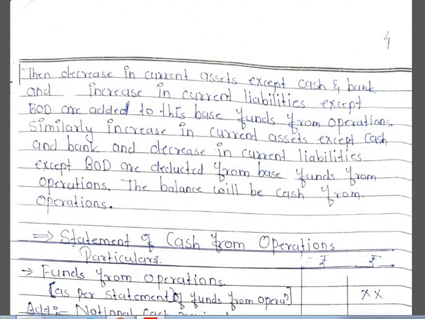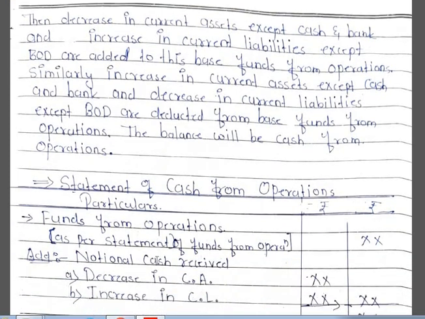Then decrease in current assets except cash and bank, and increase in current liabilities except bank overdraft are added to this base funds from operations, and similarly increase in current assets except cash and bank and decrease in current liabilities except bank overdraft are deducted from the base funds from operations, and the balance will be cash from operations.